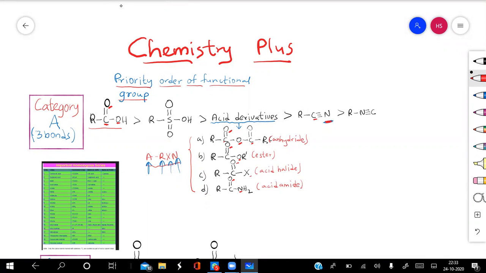The rule says that first you have to take carboxylic acid. Carboxylic acid is the highest priority functional group. So whenever you see any organic compound which contains a carboxylic acid group, it will be the highest priority functional group. It has to be given the lowest number. Understood? Then comes what? Sulfonic acid. If sulfonic acid is also present, then sulfonic acid will be given the highest priority apart from the other functional groups which contain 3 bonds with the heteroatoms. So the first is carboxylic acid, second is sulfonic acid, then comes the derivatives of acid.